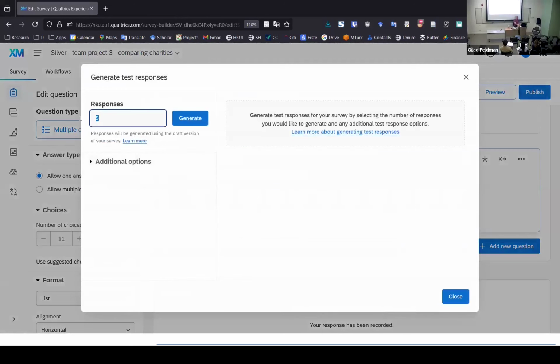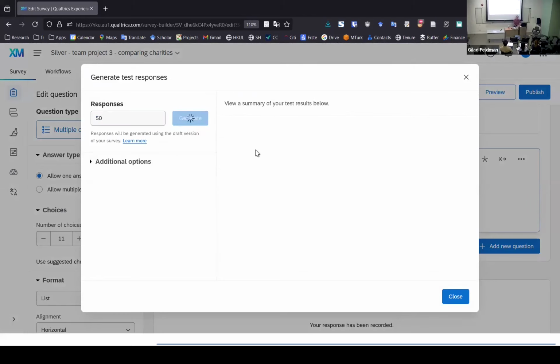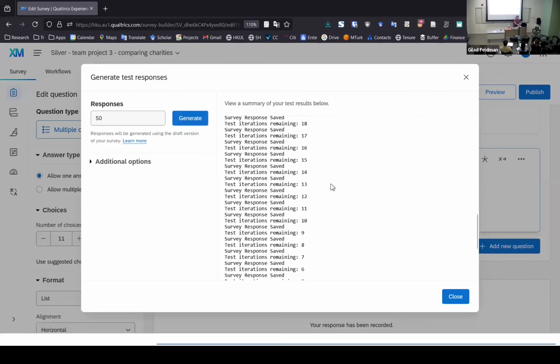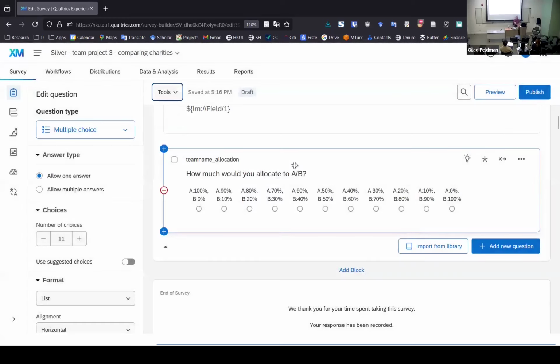If you go to generate test responses, you can just give it how many test participants do you want. So you can say, for example, 50, and it will create 50 participants for you that will do all the 4 vignettes. Okay, so it will take a little bit of time. I think it can create up to 100 each time, but within 5 seconds, it gave me 50 participants. Okay, so now I can close this, and I already have 50 participants that now I can analyze. Is this clear? Simulating participants.